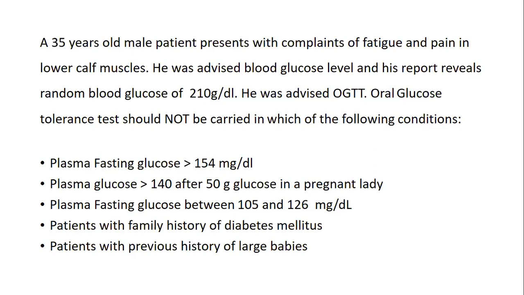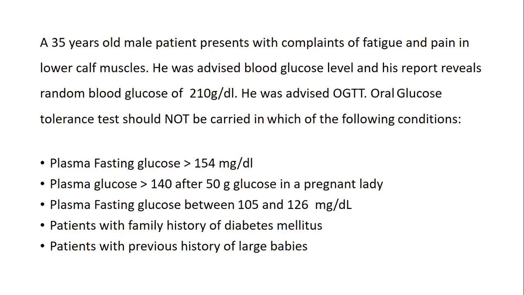In which conditions should oral glucose tolerance be advised? Fasting plasma glucose more than 154 milligram, plasma glucose more than 140 after 50 gram glucose in a pregnant lady, fasting plasma glucose between 105 and 126, patients with family history of diabetes mellitus, patients with previous history of large babies. Now you have to pick the right answer.